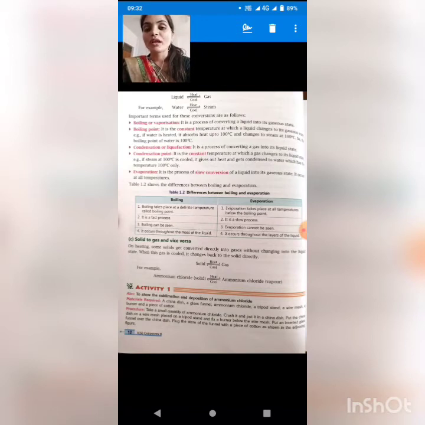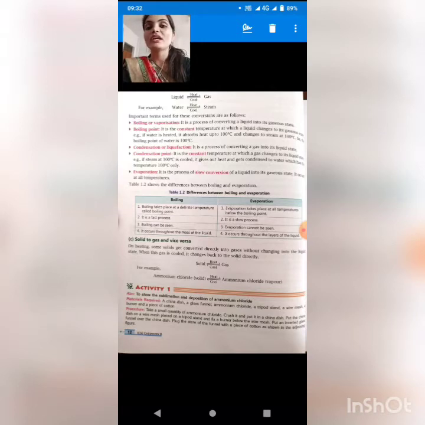But here we are going to study solid into gas. So this would be something different. Now when we heat a solid, it gets converted into gas, and when we cool gas, it gets converted into solid. One example of it is given here: ammonium chloride.